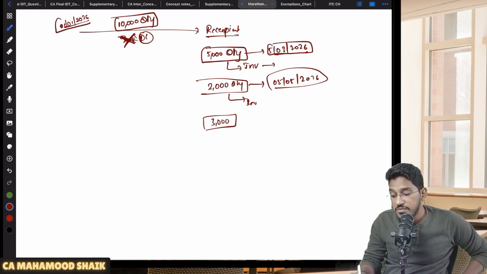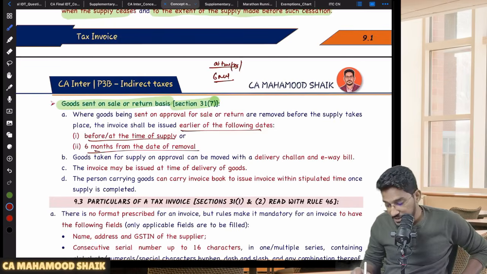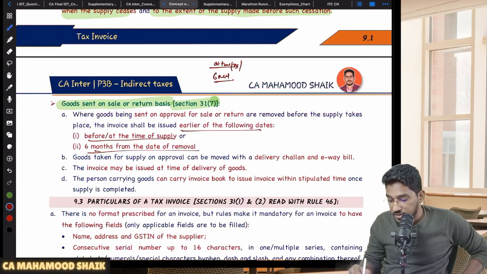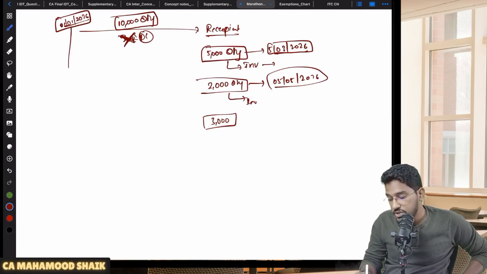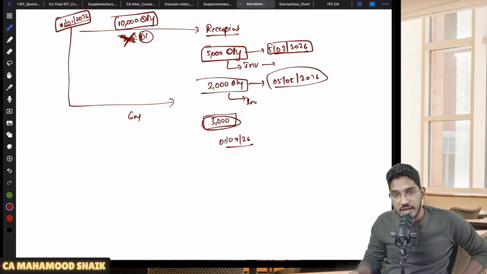And 6 months from the date of removal is already over. 180 days, sorry, not 6 months. What is the terminology they use here? Yeah, 6 months they use. So 6 months from the date of removal is over. So once again, if you come to your notes, so from 1st of January 2026, 6 months are over. Let us say, for example, 1st of July 2026 is over. But for this 3,000 quantity, I did not get any approval.